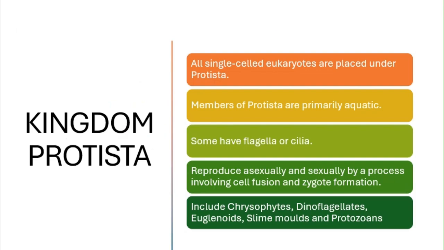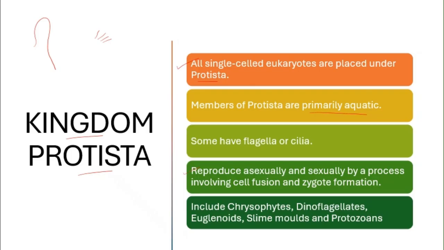Let's see some characteristic features of kingdom Protista. First one, all single-cell eukaryotes are placed under the Protista. Members of Protista are primarily aquatic, means they are present in water. Some have flagella or cilia. Flagella are long and few, and cilia are small and many.